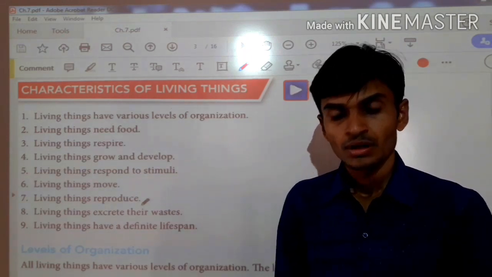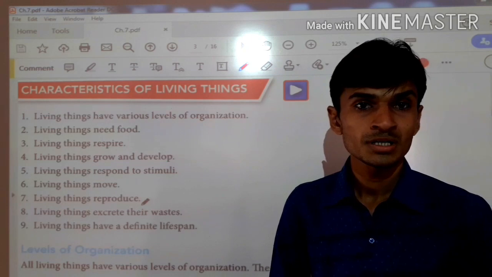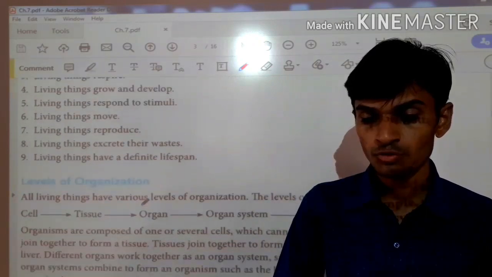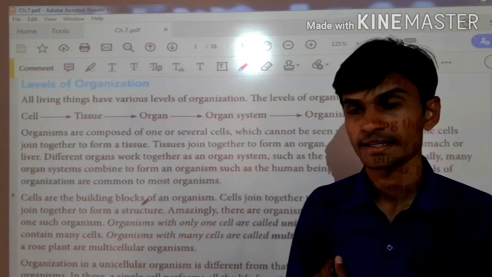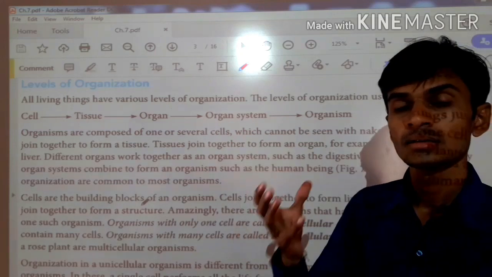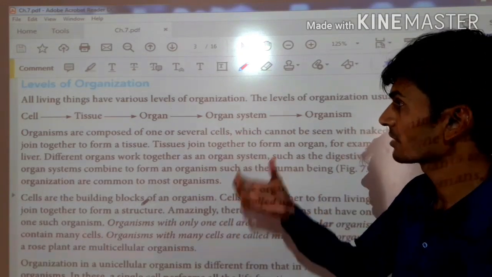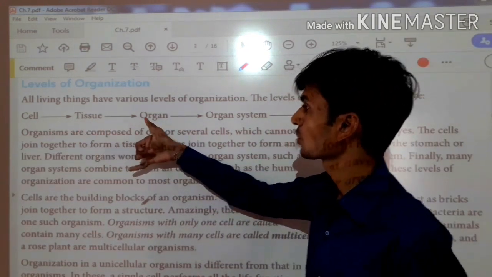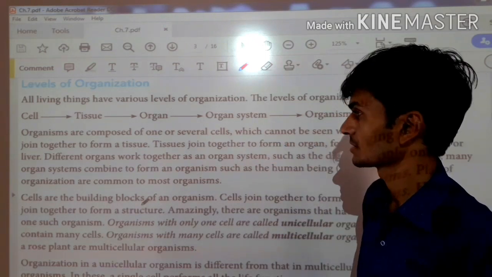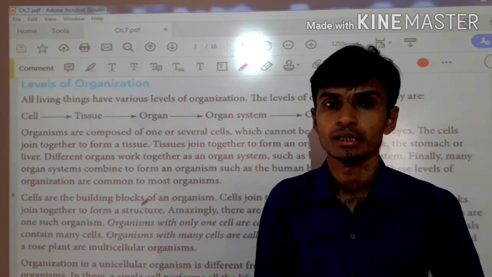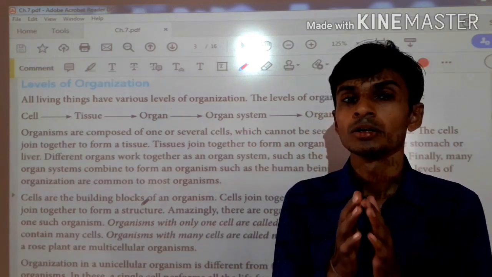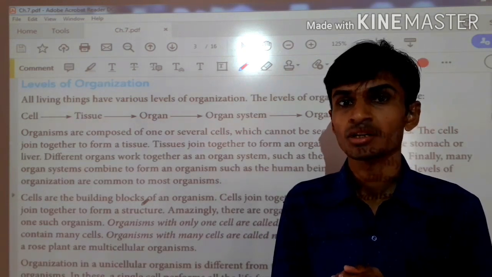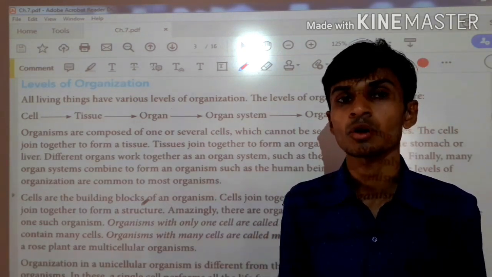So today we are going to discuss the first characteristic of living things. See, levels of organisms. This is the first characteristic. There are 5 levels of the organism. Which 5 levels? Cell, tissue, organ, organ system and organism. So these are the 5 levels. So what is the cell? Each and every organism is made up of cells. So that means the cell is the basic structure of any organism.